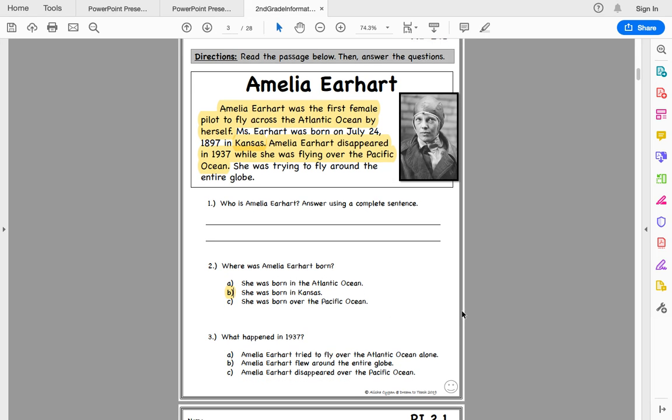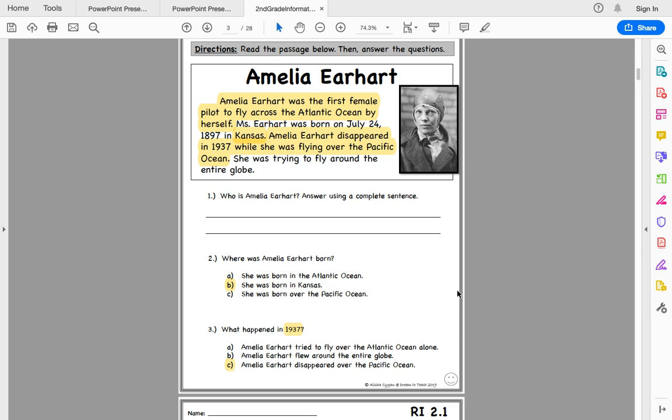And then number 3, what happened in 1937? I told you to remember that date. What happened in 1937? She disappeared. So, which one says disappeared? Amelia Earhart tried to fly over the Atlantic Ocean alone? Amelia Earhart flew around the entire globe? Or Amelia Earhart disappeared over the Pacific Ocean? It is C.